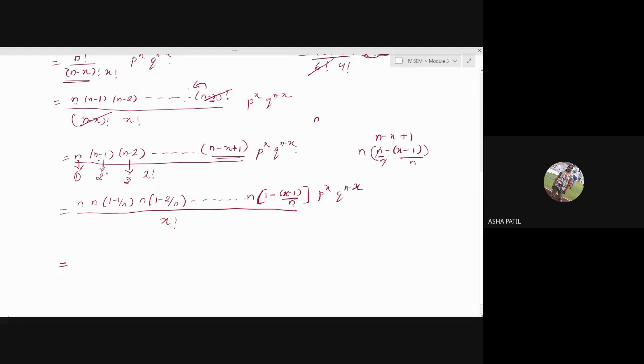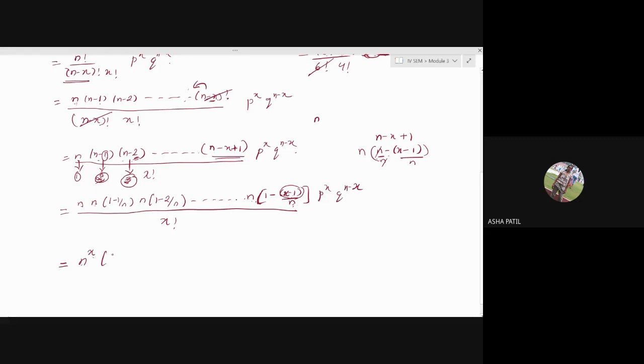When you have taken the second n, it is 1 less than that. When you have taken the third n, here it is 2. That means if it is 1, it is your second n. If it is 2, it is your third n. Here it is x minus 1. That means from this term, when you take n common, it is your xth n. So how many n's are there? x times. So it is n raised to x. You will get n raised to x there.